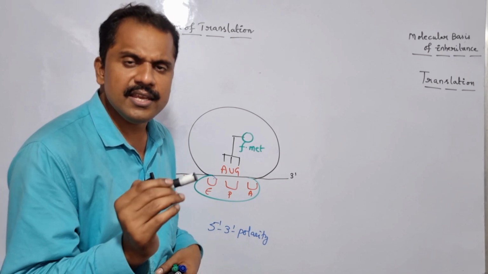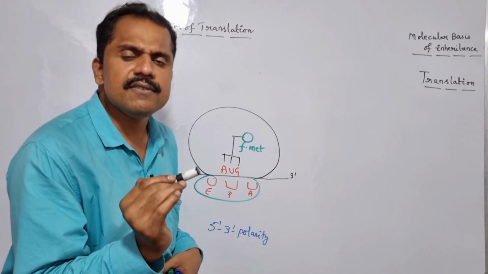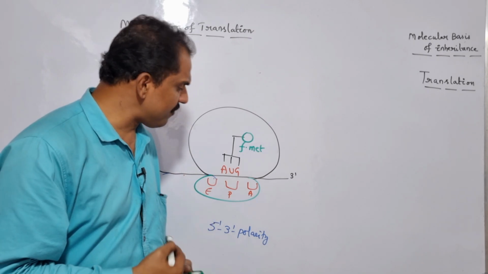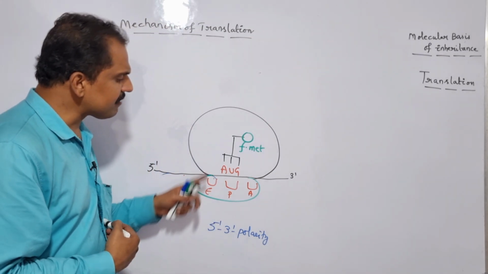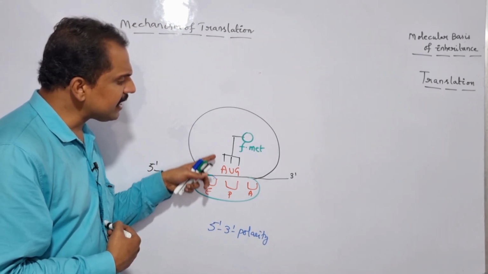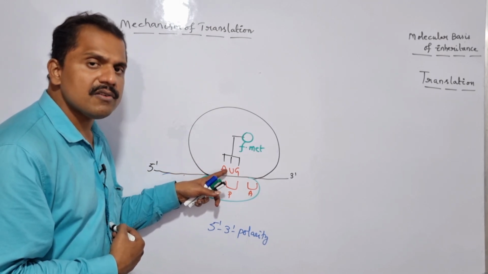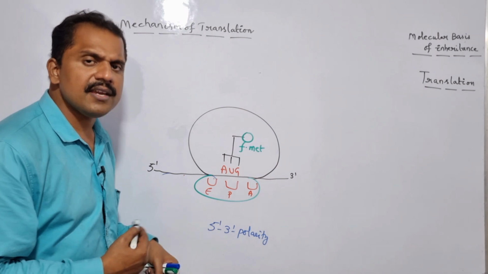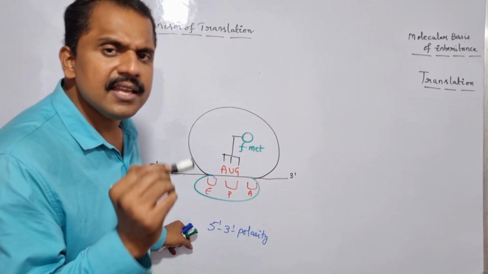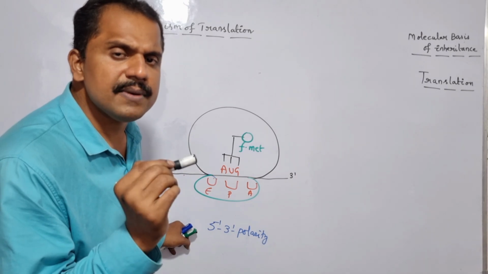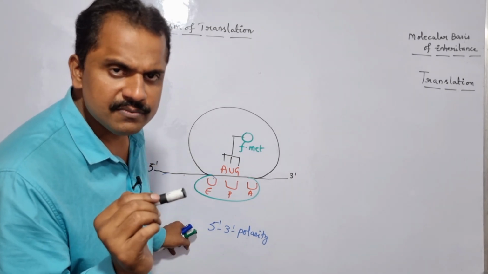Is it clear? So in the very next step, the elongation phase of the translation mechanism comes into the picture. In what way? During the initiation phase of the translation, the initiated tRNA with its encoding amino acid is capable of recognizing the start codon known as AUG. In the same way, during the elongation phase, the amino acid tRNA with its encoding amino acid is successfully placed at the A site of the ribosome. Is it clear?